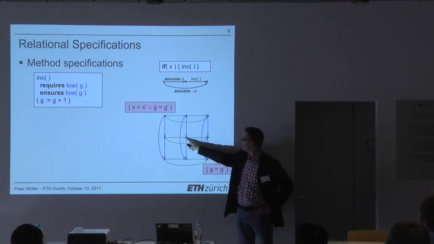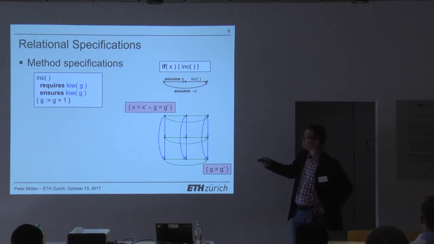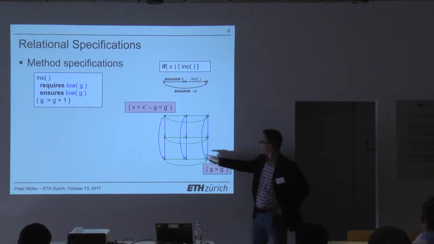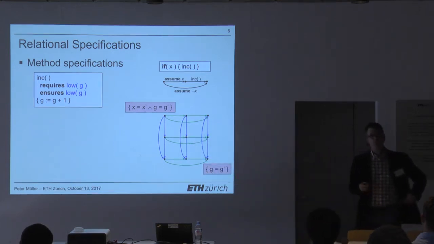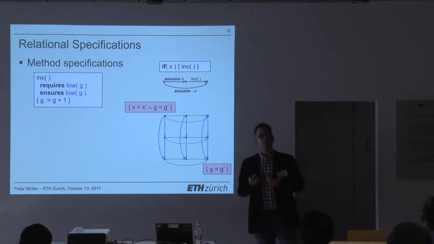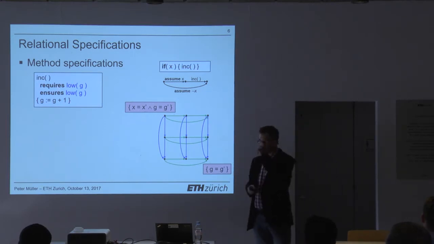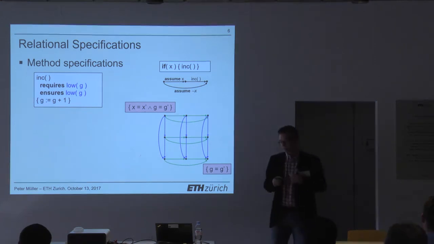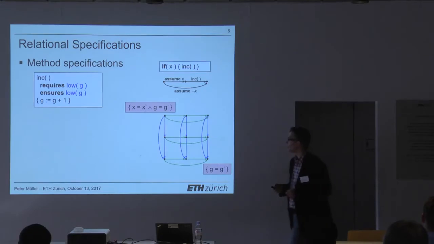So again, for the call itself, I don't really have a way of using this kind of specification. Only once both of them have made the call, then I'm again in a situation where my variable is actually low. So even those product programs, even though they are a step in the right direction, they don't really give us the property that we want in terms of modular reasoning, in terms of making use of such relational specifications. So what we did in this work is we defined a new kind of product program that I would like to explain to you now.